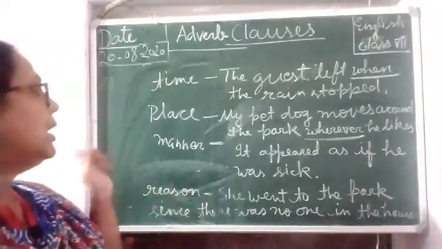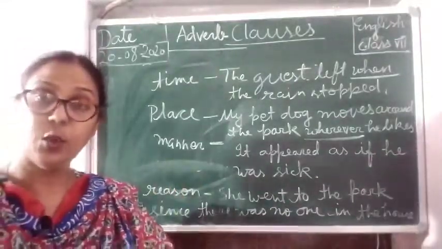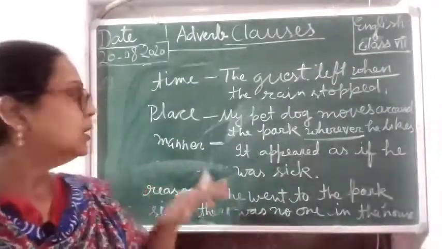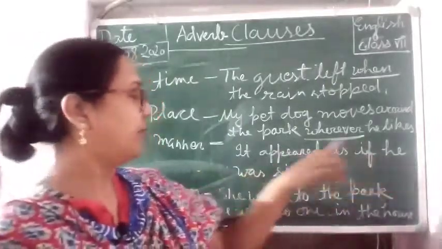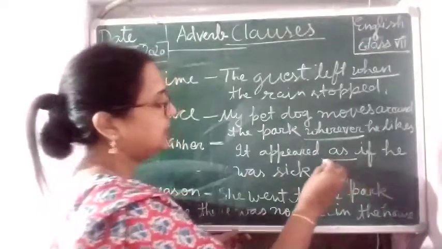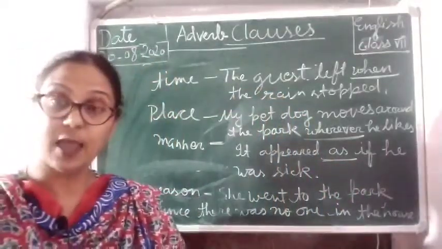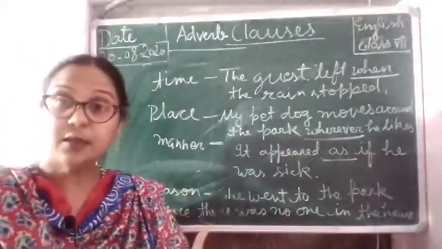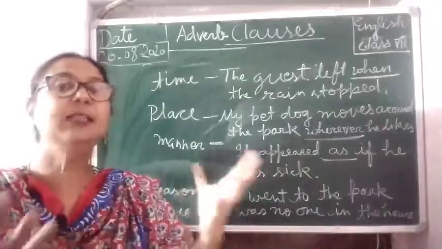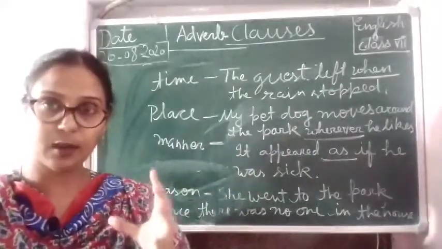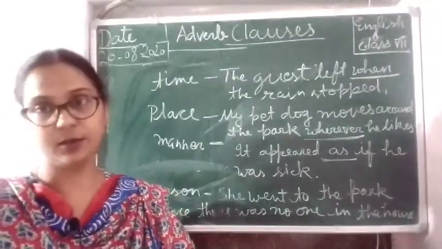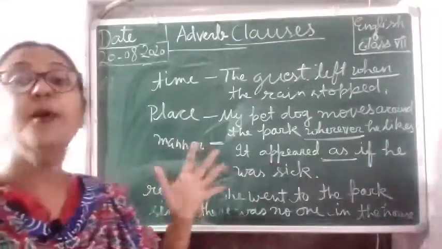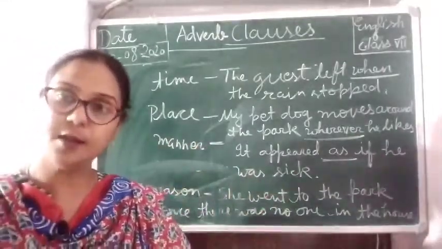Now in adverb clause of manner, it shows how the action is being done. Now here, it appeared as if he was sick. He appeared as he was sick. It means it's showing he was appearing as a sick person. So here it shows the manner of an action. So that is why it is called adverb clause of manner, how the action is being done.